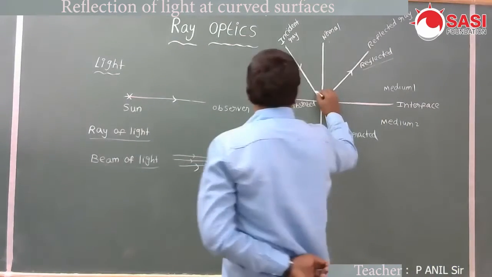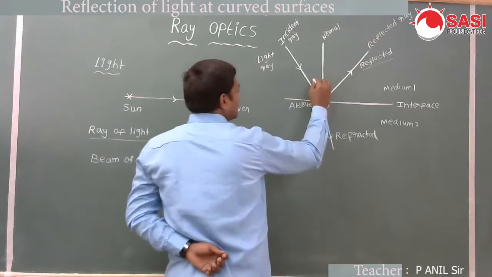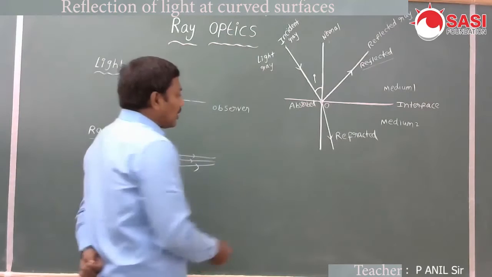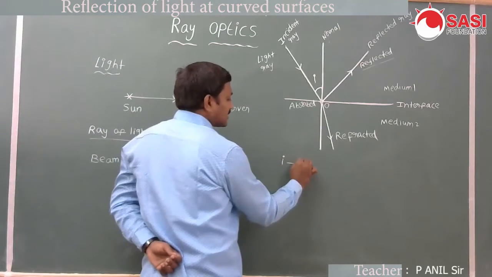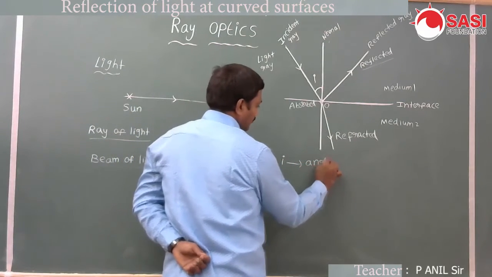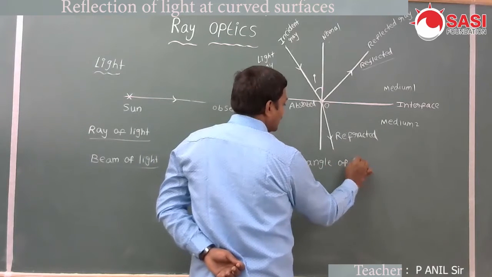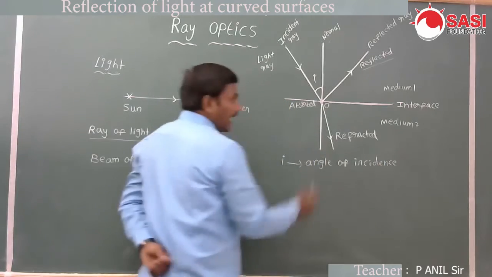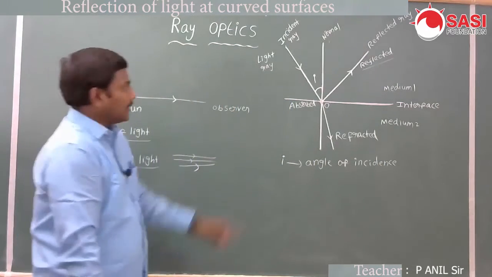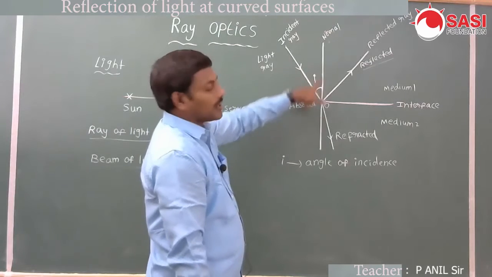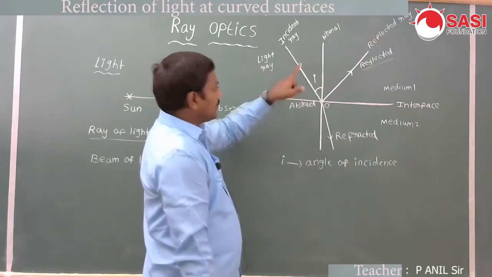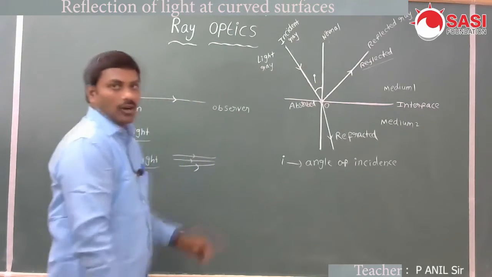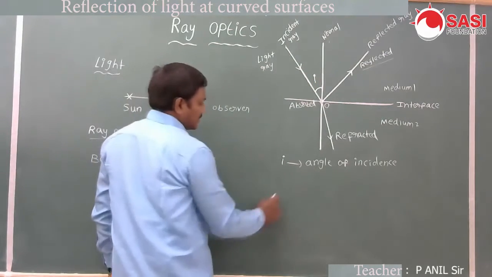This angle, denoted by the letter i, is called the angle of incidence. It is the angle between the incident ray and the normal.